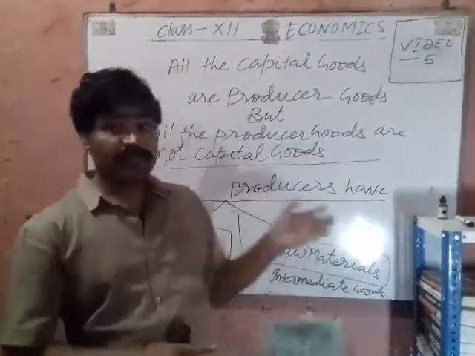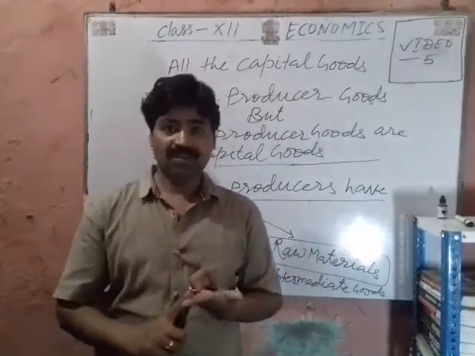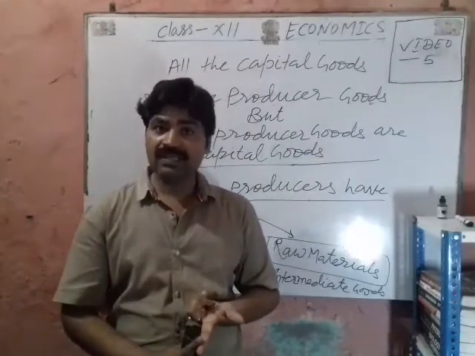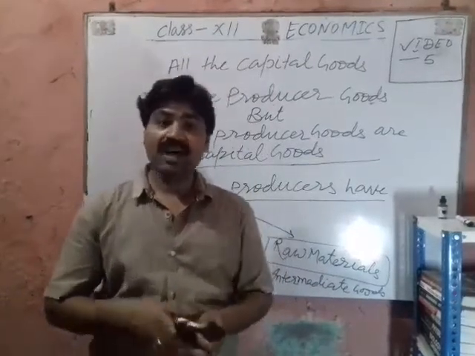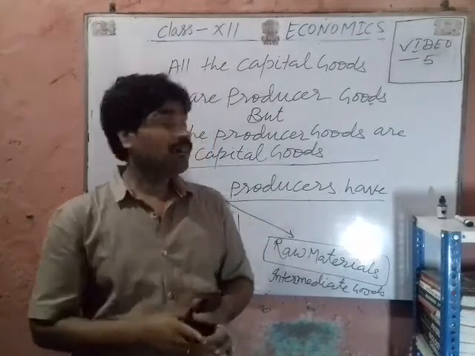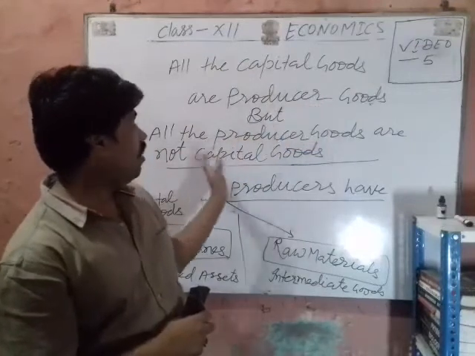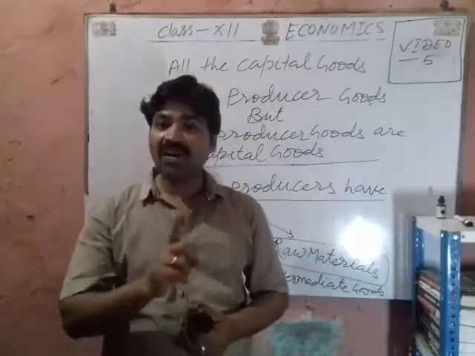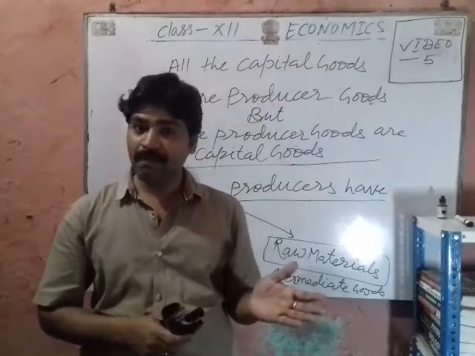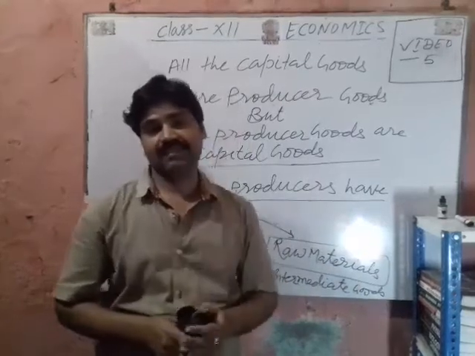And all the machines are not capital good. Those machines which are used by the producers in the process of production are the capital goods. All the capital goods are producer goods, but all the producer goods are not capital goods. Example of capital goods are plants and machineries.